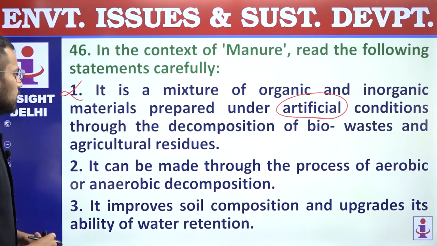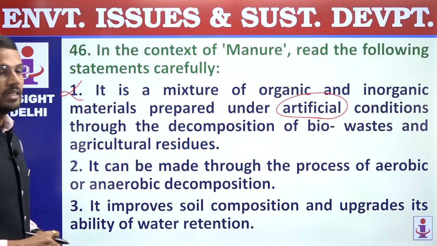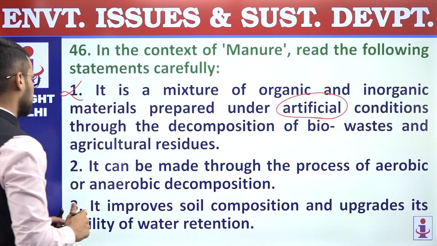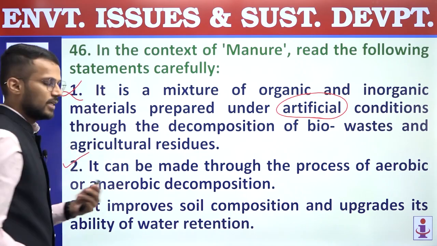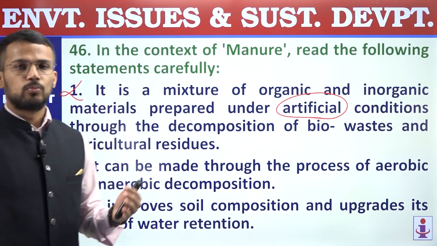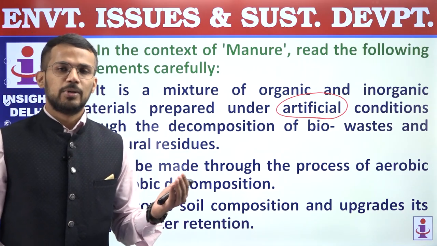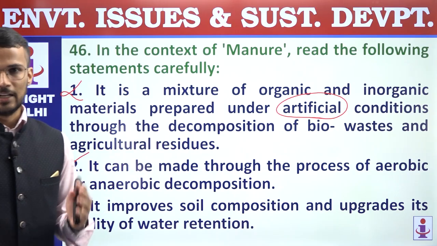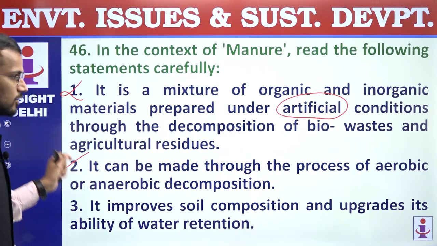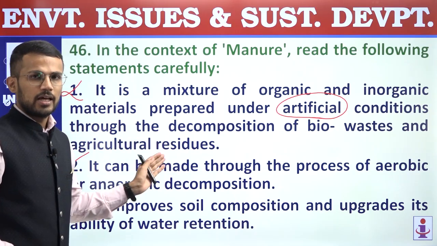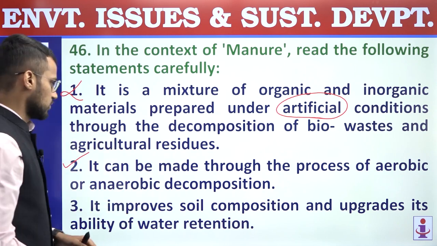Second, it can be made through the process of aerobic or anaerobic decomposition. Right, so this statement is a correct statement, because decomposition is carried out by both types of bacteria, be it aerobic bacteria or anaerobic bacteria, and that's why manure can be produced from both aerobic or anaerobic processes.